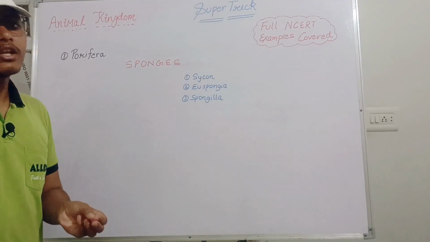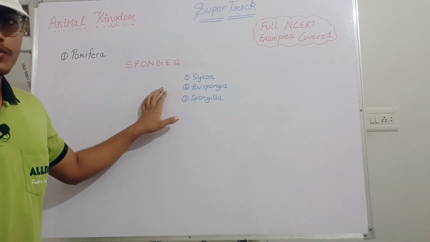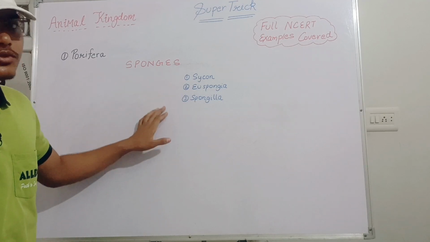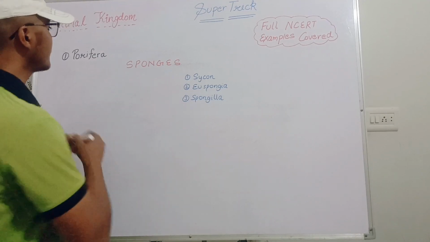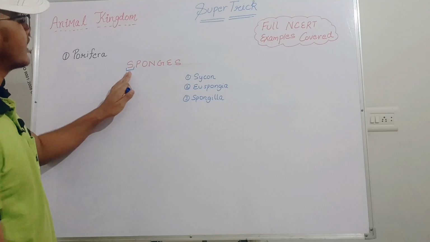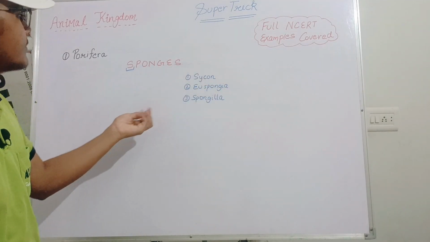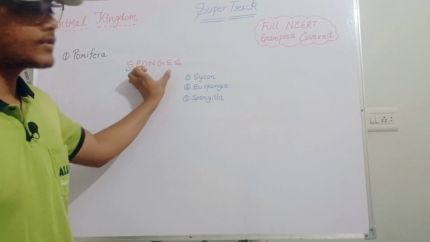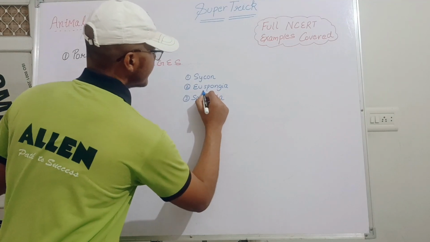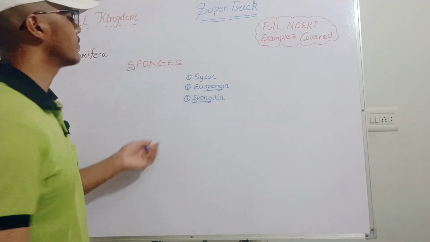As we all are familiar, Porifera is also known as sponges. So this is our trick. Sponges starts with the letter S, so for S we use Sycon. And the next word is very simple: sponges, in which the example is also Spongilla and Euspongia. So this is our super simple trick.